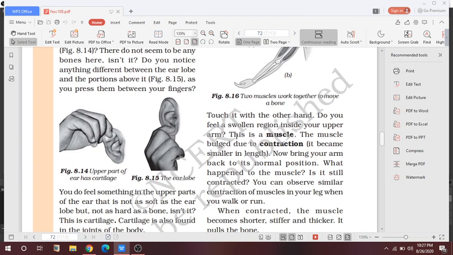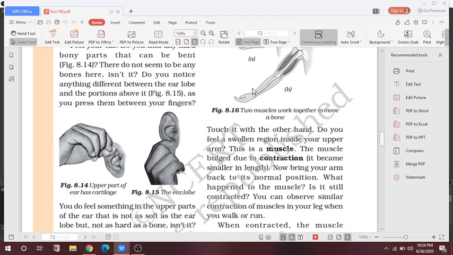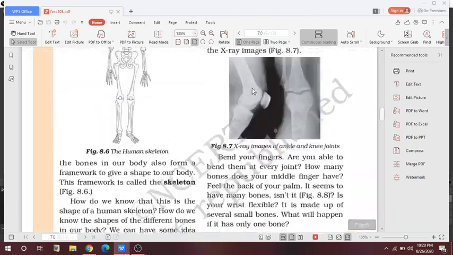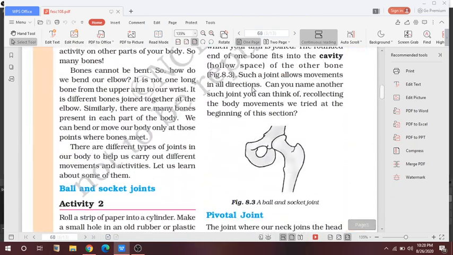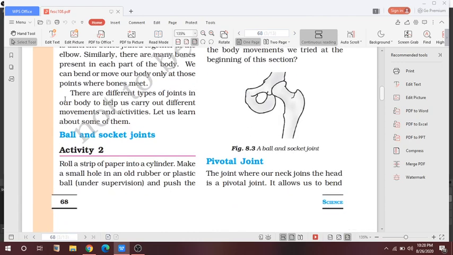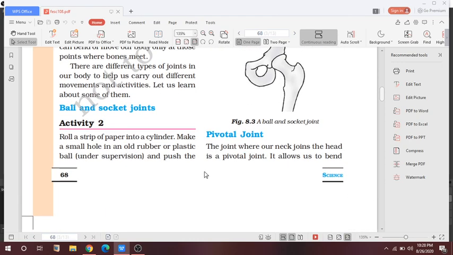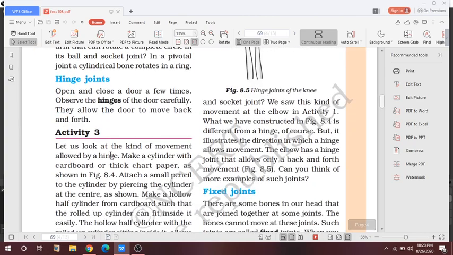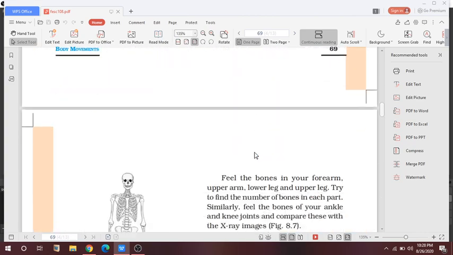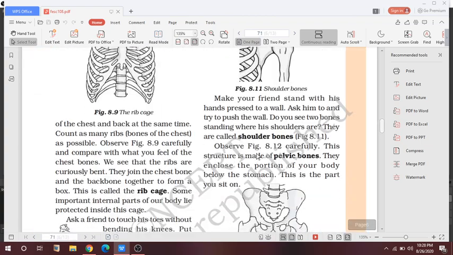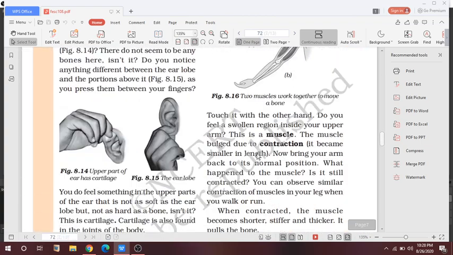Now what are joints? Joints are the points where two parts of the skeleton are fitted together to make movement possible. Examples are hip joints, elbow joints, knee joints, etc. In your NCERT, joints are classified into ball and socket joints, pivotal joints, hinge joints, and fixed joints.